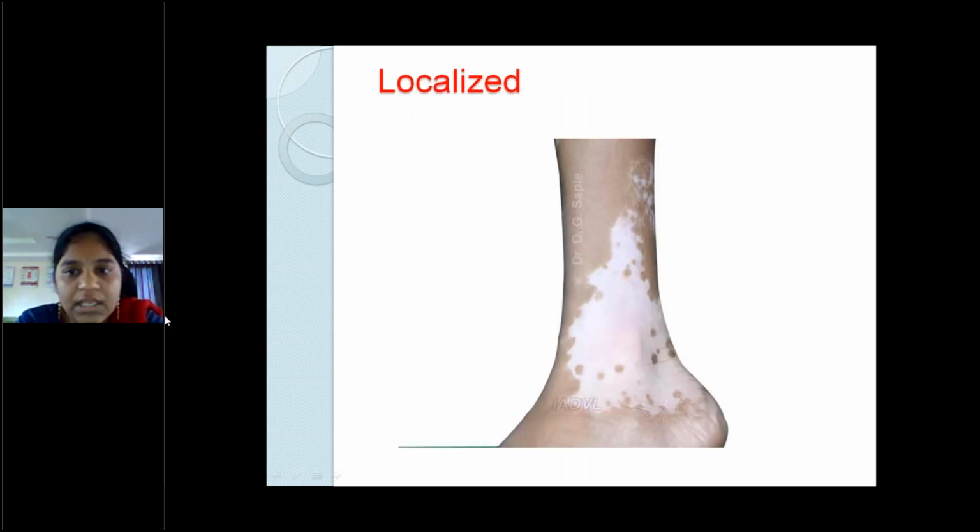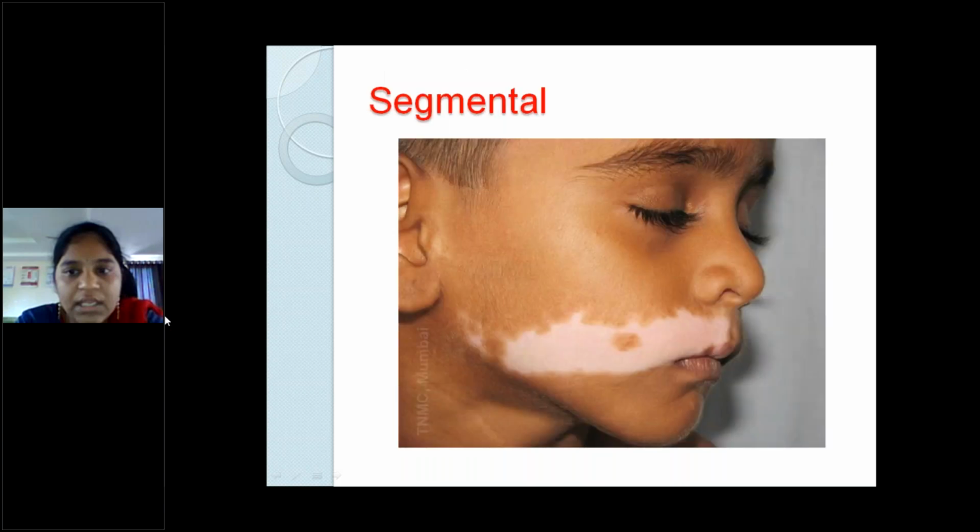So now I will be showing pictures and explaining. Just see, you can easily find out. This is a localized form. It is present in one of the lower limbs around the ankle, a single patch, and there is no uniformity present. Segmental, you can see it is present like in case of herpes zoster, based on the distribution